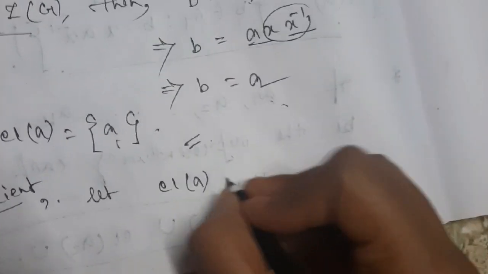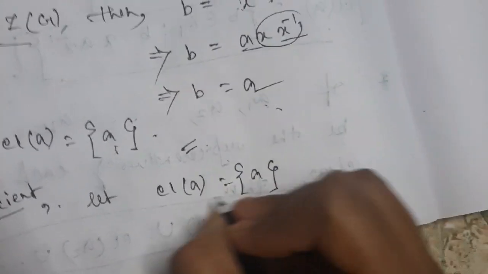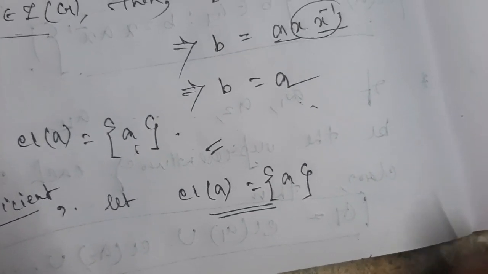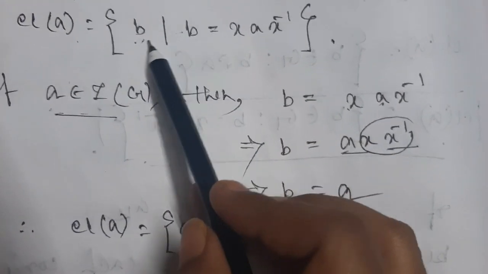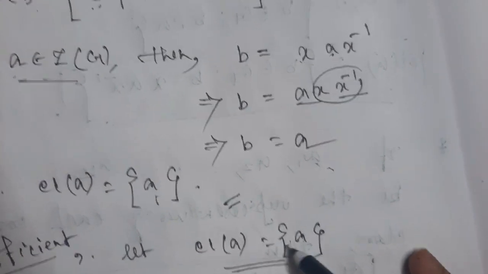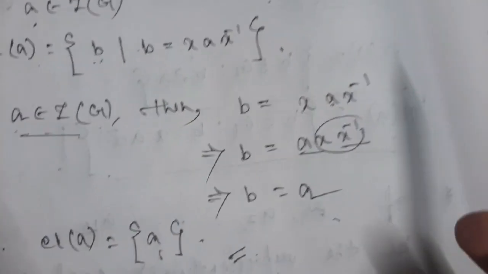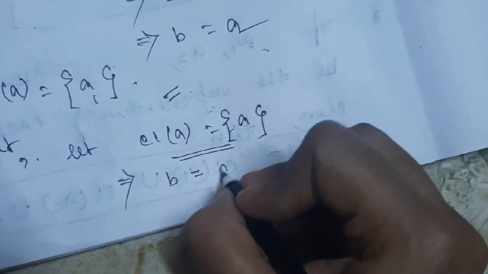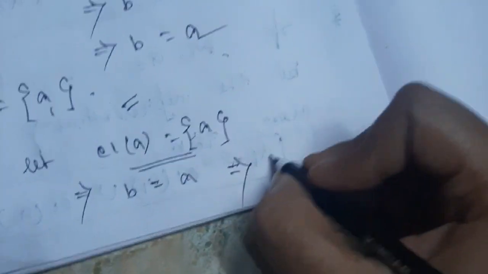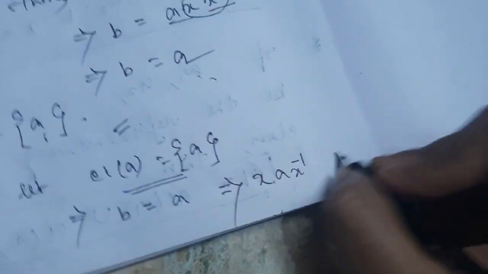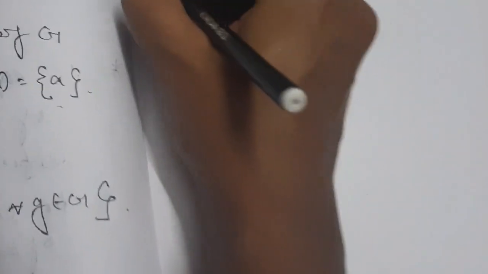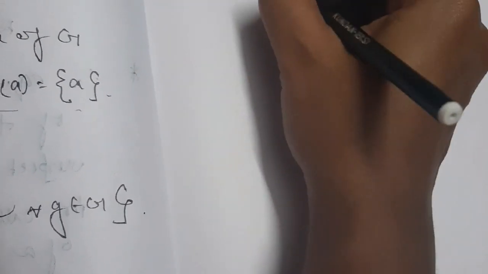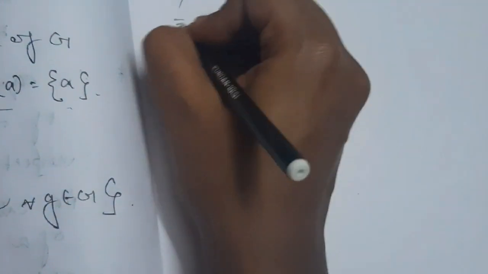So let class A equal singleton A. Class A equal to singleton A, it means what? It means my B is equal to only A. Okay, that means my X inverse equal to only A. So this implies B equal to A, implies X inverse equal to A, and this implies what?